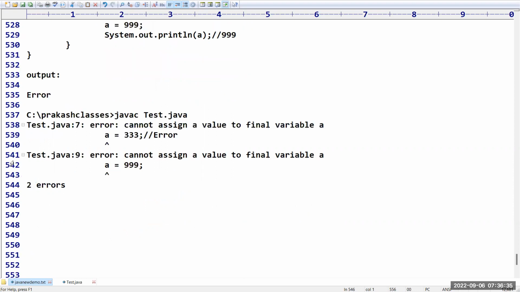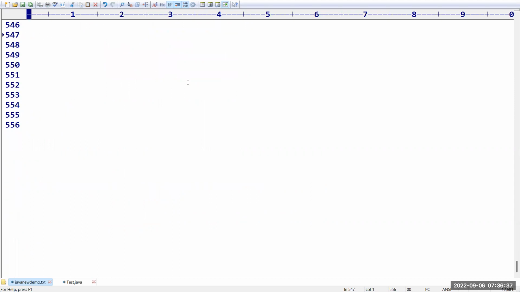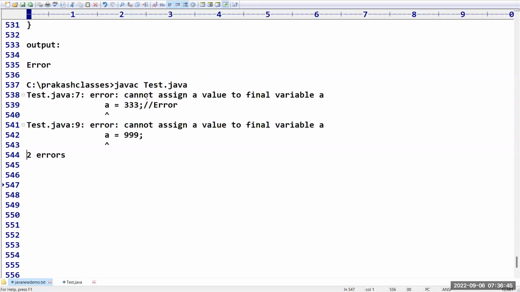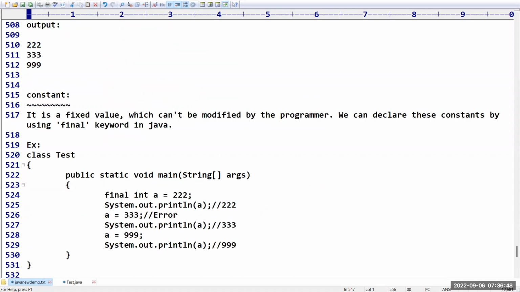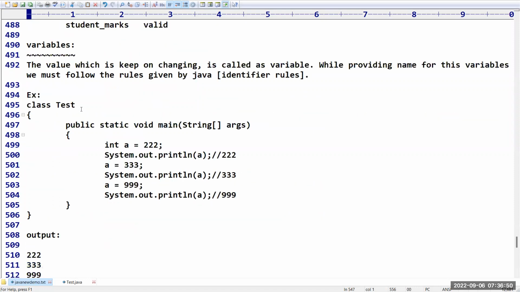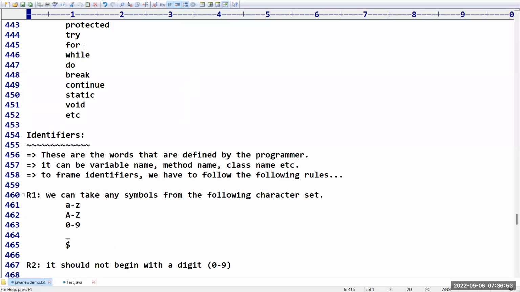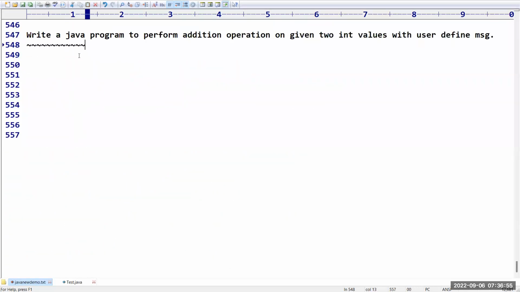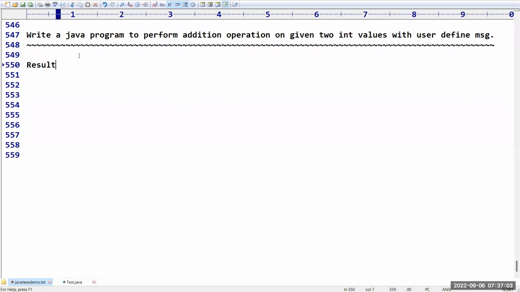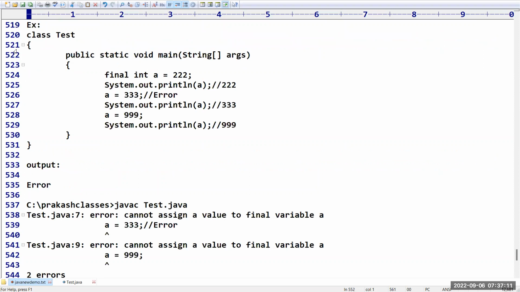Right. The next concept we have here: somewhere I covered one program to perform addition of two numbers. I want to rewrite this program. My requirement is to write a Java program to perform addition operation on given two values with a user-defined message, like this: I want the result to be equal to something like 10 or 20. The program is already there. Can I simplify this program?